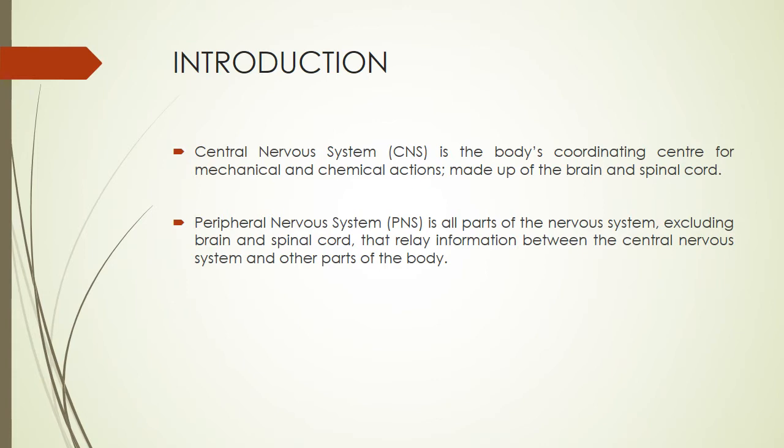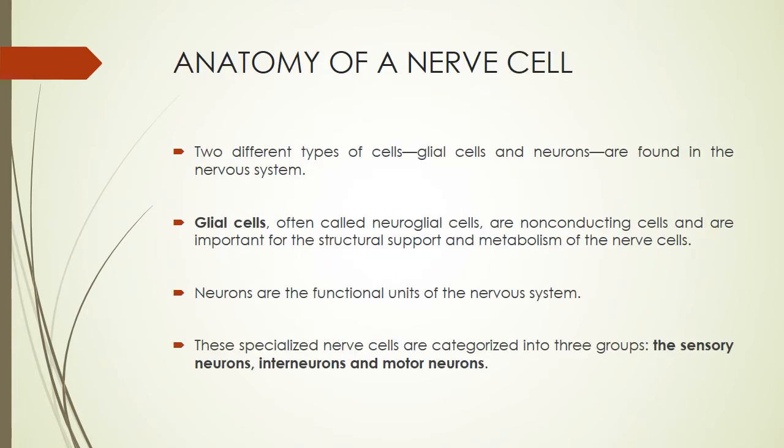This central nervous system is the body's coordinating center for mechanical and chemical action, and it is made up of the brain and spinal cord. The peripheral nervous system is all the part of the nervous system excluding the brain and spinal cord that relays information between the central nervous system and other parts of the body. The anatomy of the nerve cells.